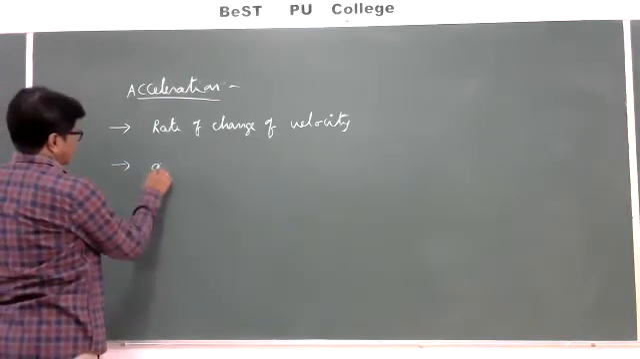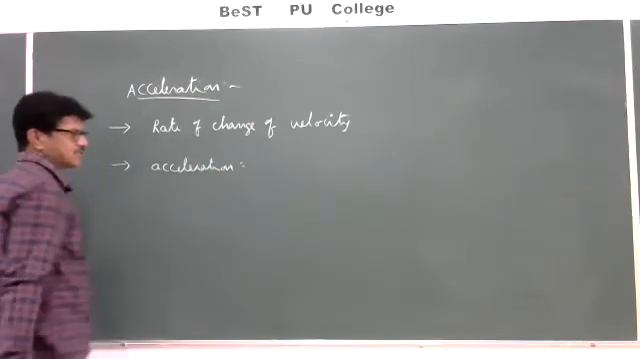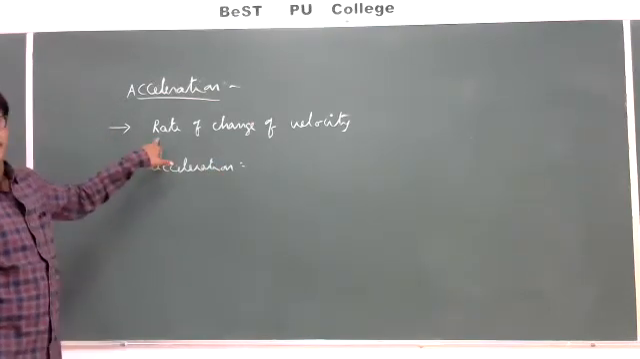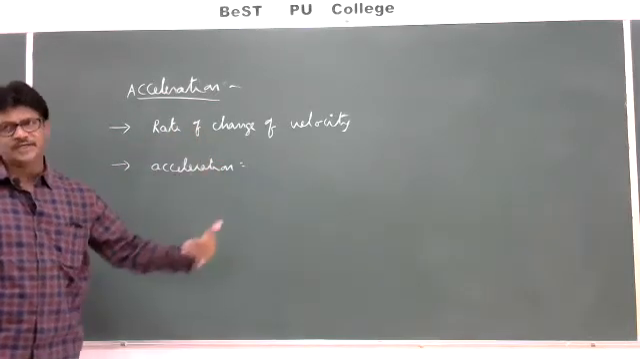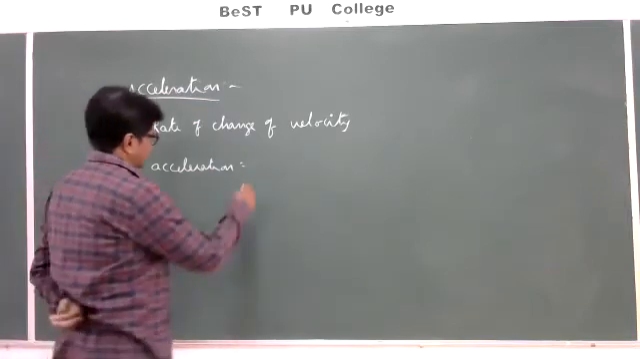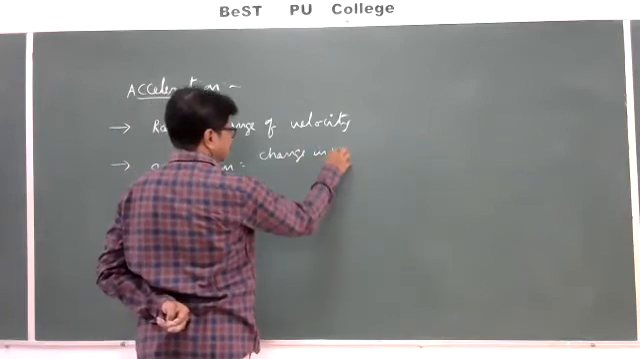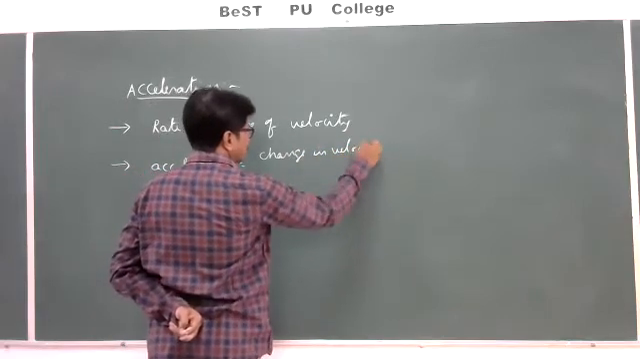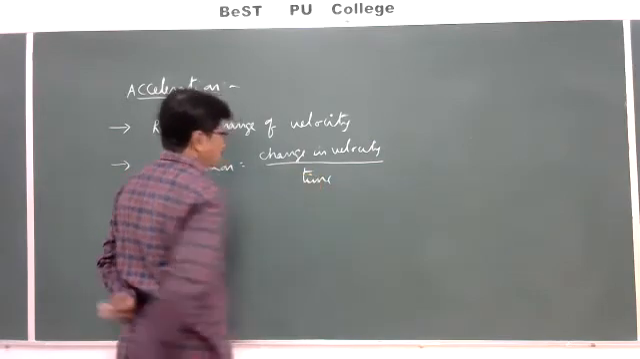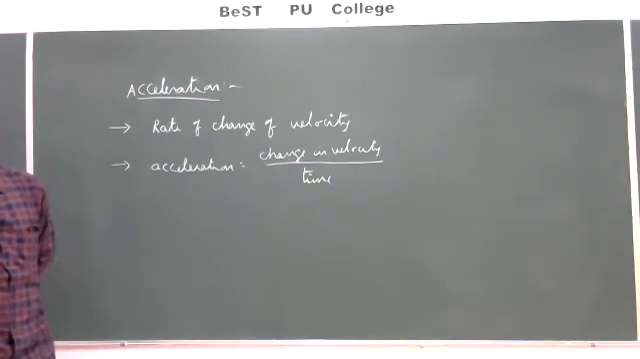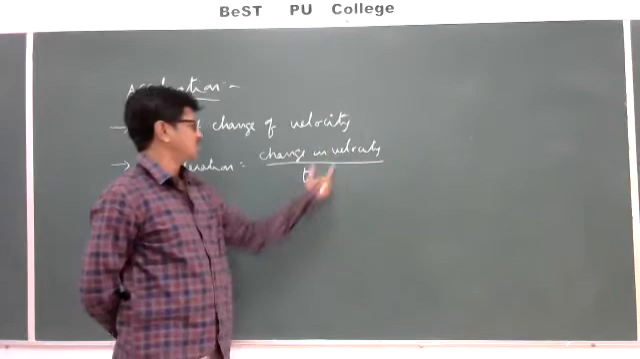So acceleration is nothing but, as we discussed in previous classes, whenever the statement starts with rate, that is with respect to time. So I will write acceleration as change in velocity divided by time. Change in velocity divided by time will give the acceleration.